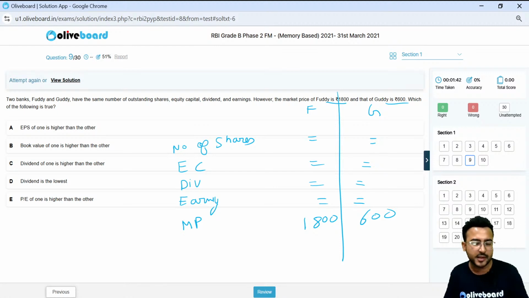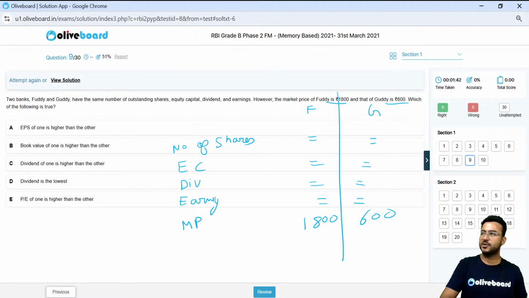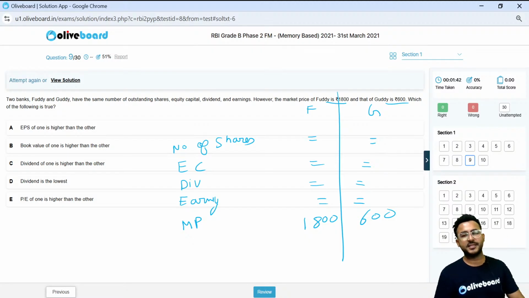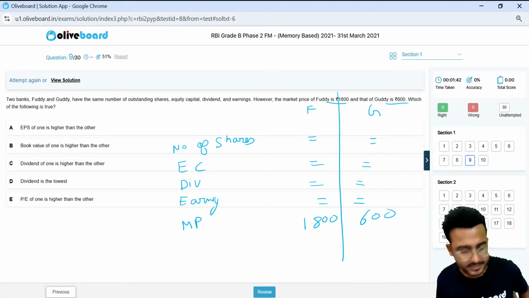This is a core accounting question, basics of accounting question. What should be the correct choice here, guys? Now this is a core conceptual question, okay? If you don't know the basics, you won't be able to answer it. Basics of accounting is very, very crucial here. Because this is not just a rote-learning question, this is the application of accounting, right? So you need to use your brains here.